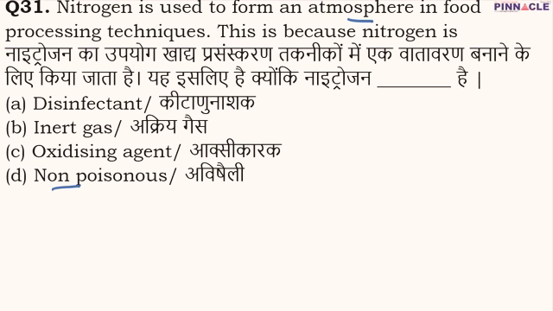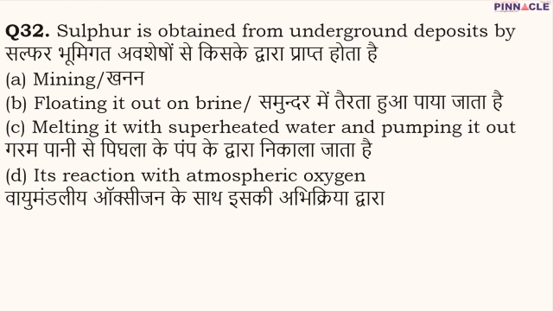Now coming to question number 32. Question number 32 is: sulfur is obtained from underground deposits by what? Most of the sulfur that we obtain, we use in order to manufacture sulfuric acid, which is a very important chemical. The method by which sulfur is obtained from underground deposits is known as the Frasch process, F-R-A-S-C-H.